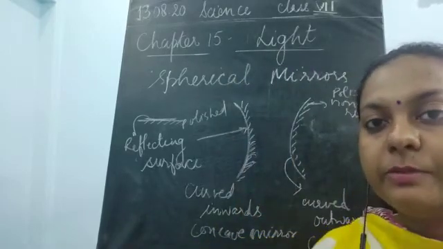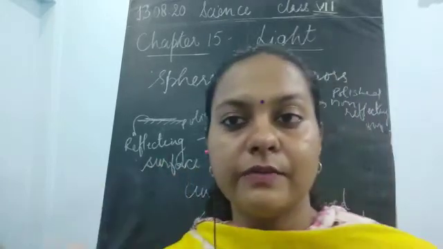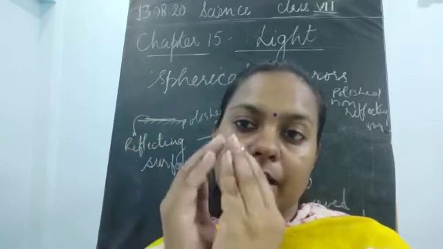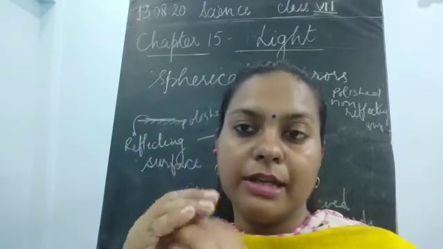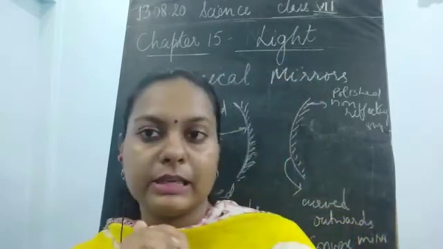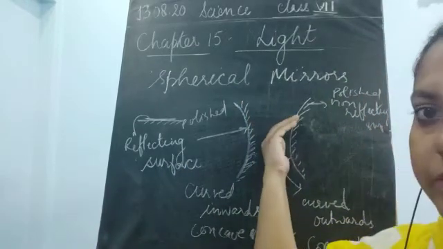Please remember these two types of curved surface. And where is this curved surface coming from? It comes from a sphere. When we cut this sphere into two halves, if one side is curved inwards, this becomes concave, and when it is curved outwards, this becomes the convex side. So this one is the concave side and this is the convex side.